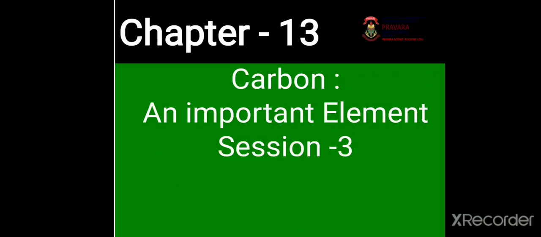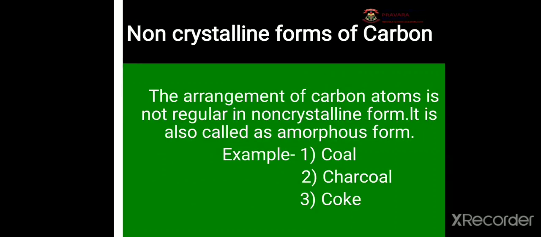This is the third session for the chapter Carbon, an Important Element. In the second session, we learned about the crystalline forms of carbon. In this session, we are going to learn about the non-crystalline forms of carbon atom. Now, what is meant by non-crystalline forms?